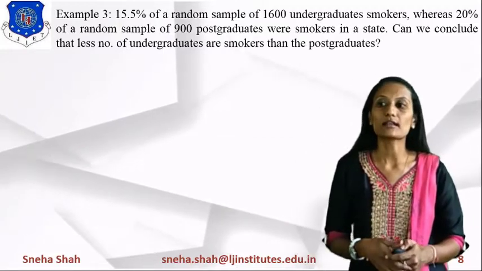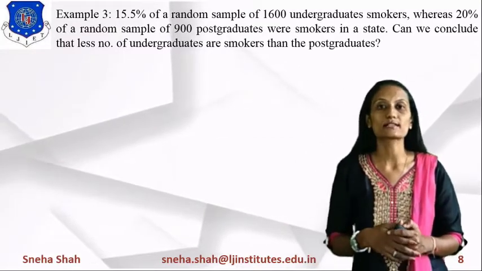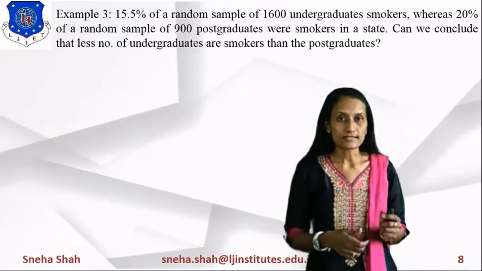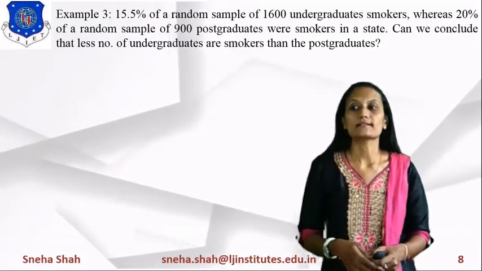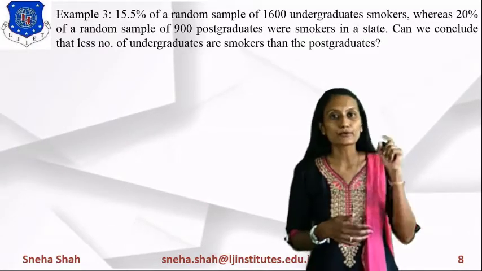Now the next example is: 50.5% of a random sample of 1600 undergraduate smokers, whereas 20% of a random sample of 900 postgraduates were smokers in a state. Can we conclude that fewer undergraduates are smokers than postgraduates?